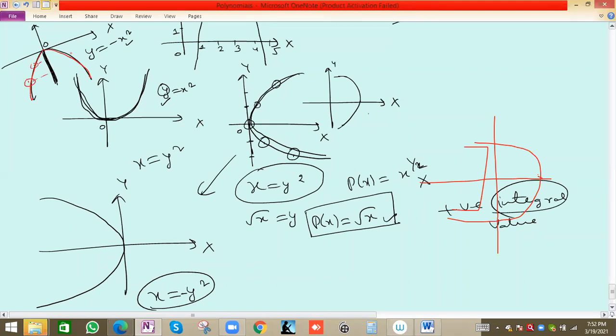Suppose one point is here, y is negative. One point is there on the graph, y negative. Always y negative. In this case, for any value on the graph on the parabola, x is always negative. So x is y square? No, x is minus y square, because y is positive or negative. Always x will be negative, right?